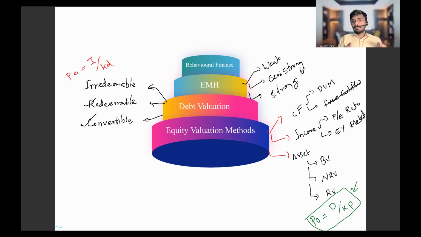Suppose your stock market is a weak form efficient stock market, then the share values reflect information from the past. Let me give an example. Suppose information came today, and the share price should change immediately, but the share price changes only after 1 month. That is weak form. What will be the form when the share price changes immediately? Is it weak, semi-strong, or strong? It has to be semi-strong.